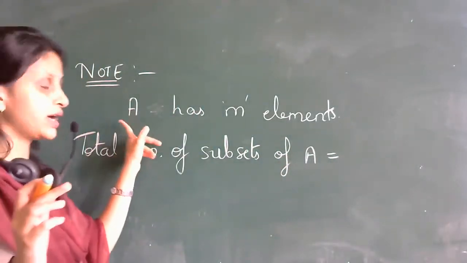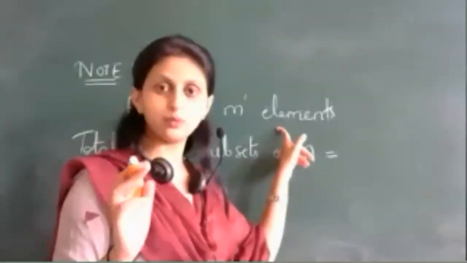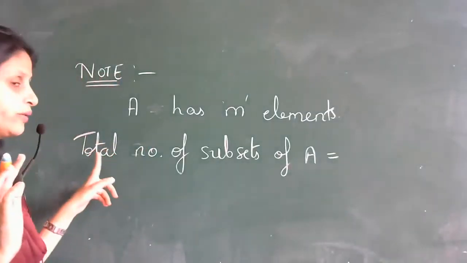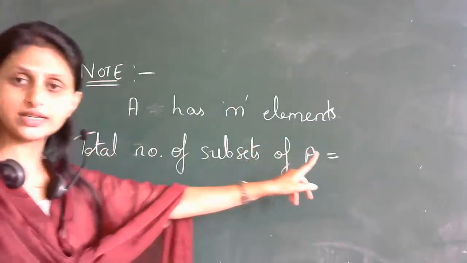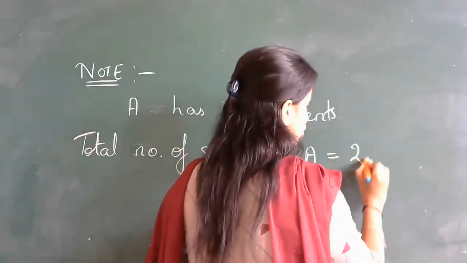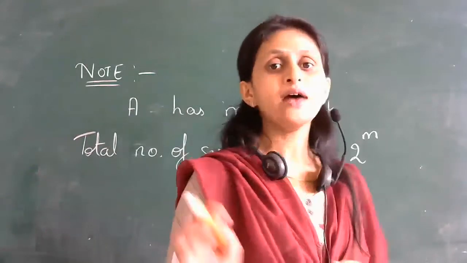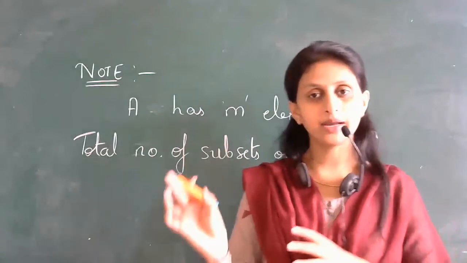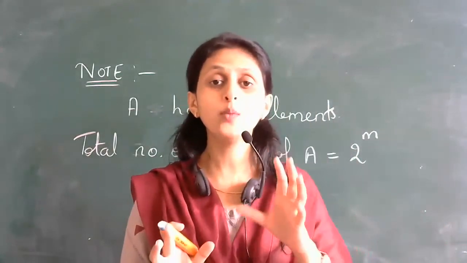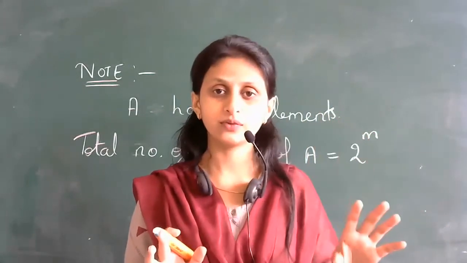If you have a set which has m elements, then always total number of subsets of that set will be equal to 2 to the power m. Please remember this formula.